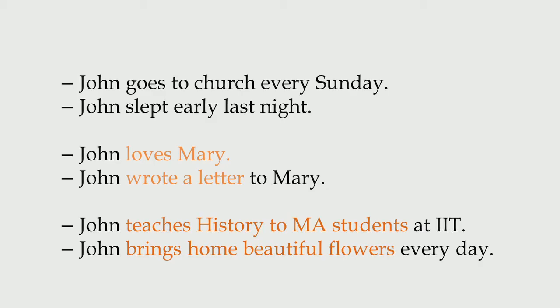In the second set, John loves Mary and John wrote a letter to Mary. The verbs loves and wrote require an object. Mary is the object of the verb love in the first sentence, and a letter is the object of the verb wrote in the second sentence.